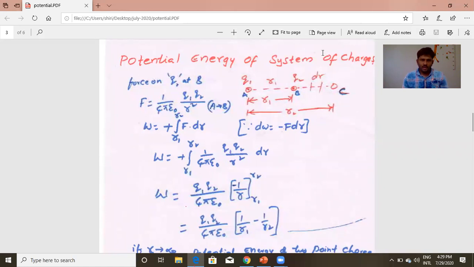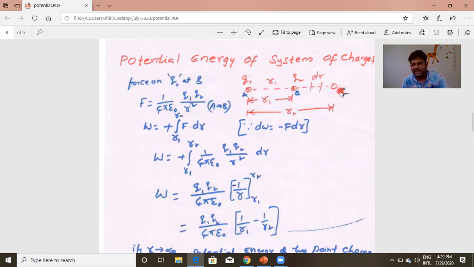For the example we discussed now, to define potential energy, we will calculate potential. Using that example, we will calculate the potential energy of a system of charges. For that, a charge Q1 is at point A, and at point B another charge Q2 is there. I want to move this Q2 charge to point C. I want to calculate the work done to move Q2 from point B to C.